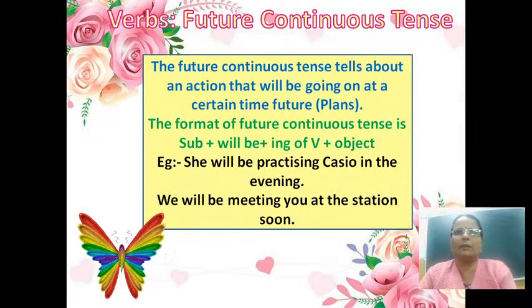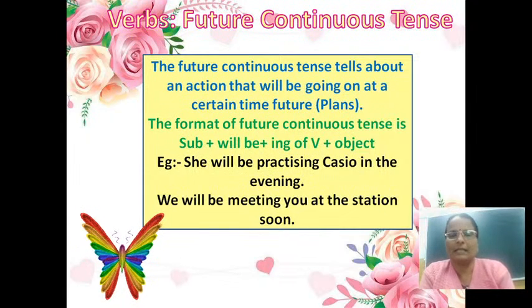You see, first of all we will discuss the format. The format of future continuous tense is subject, then will be, no, shall be. Okay, we know that to form simple future tense we use the format subject plus will. Now you have to add be also with the will. That's all, no other change.